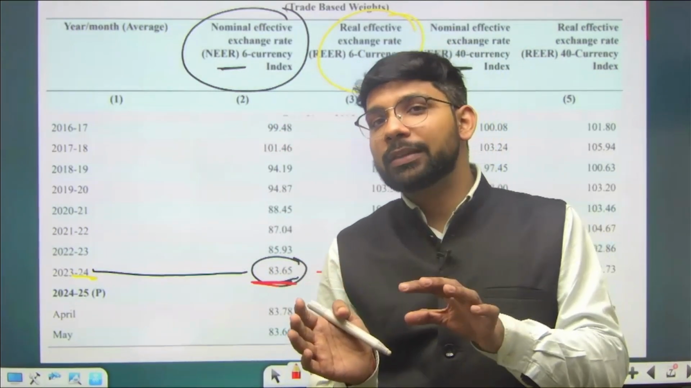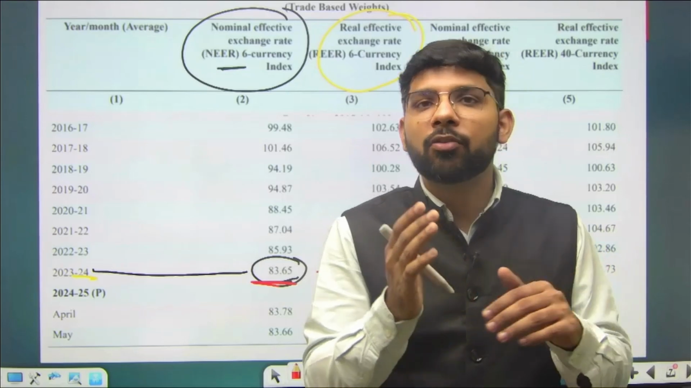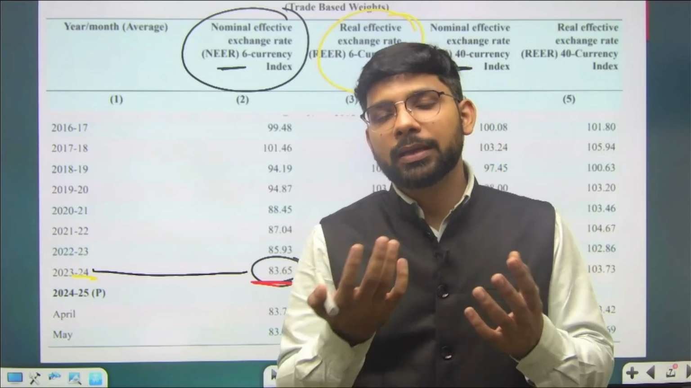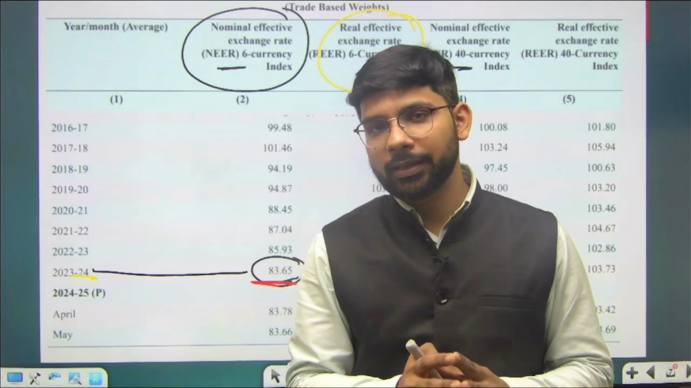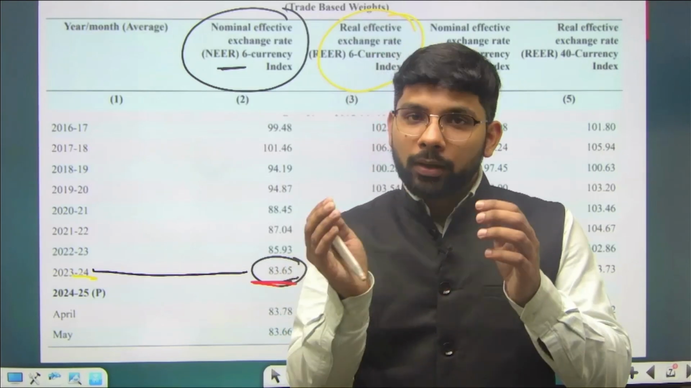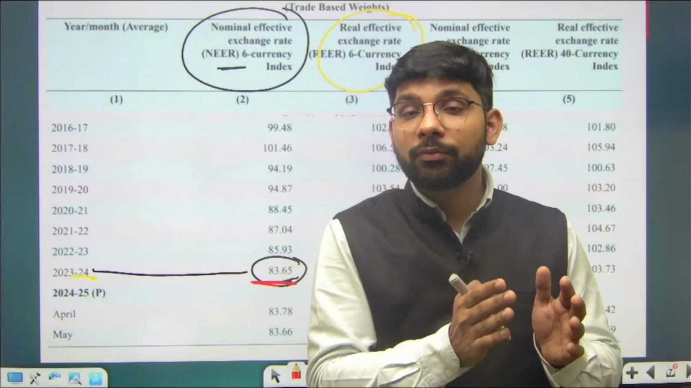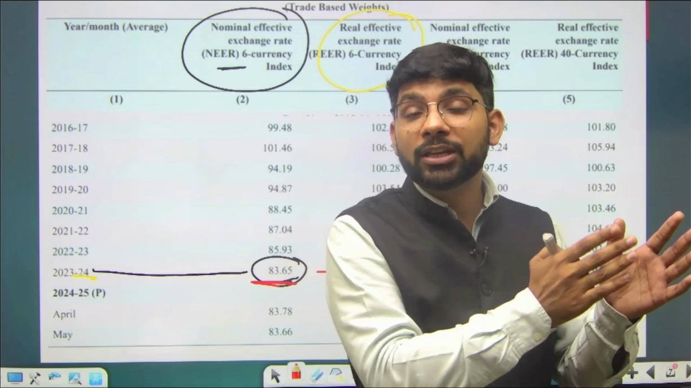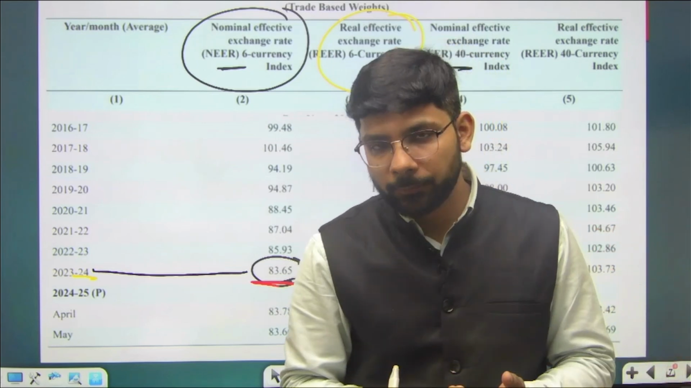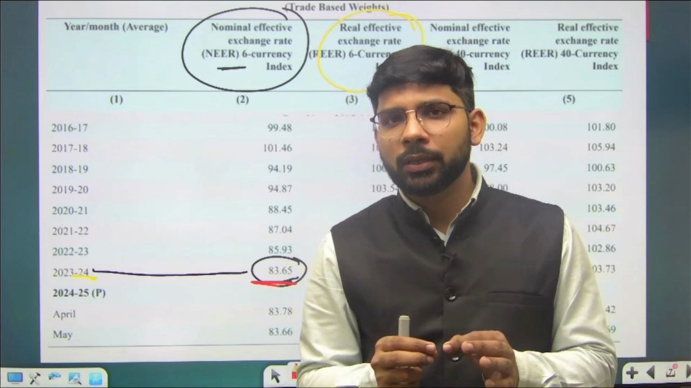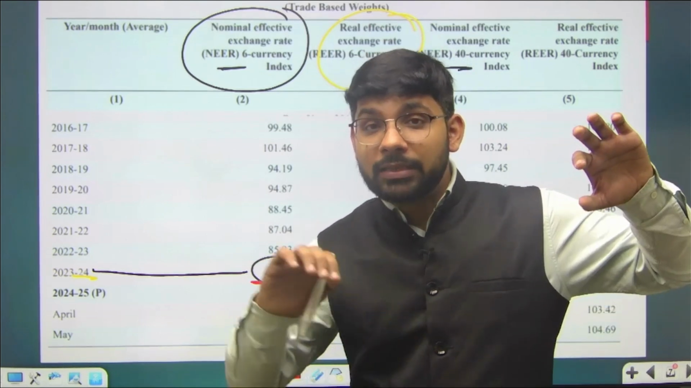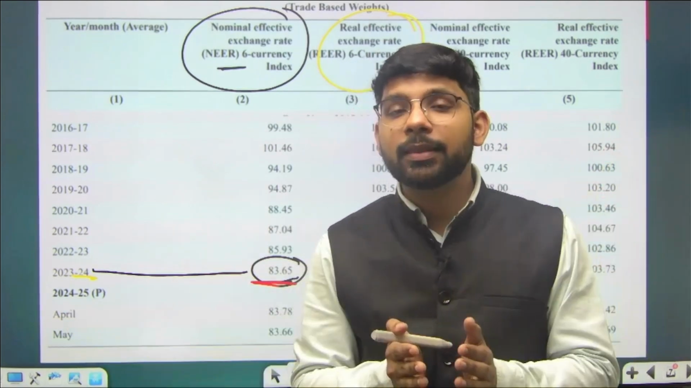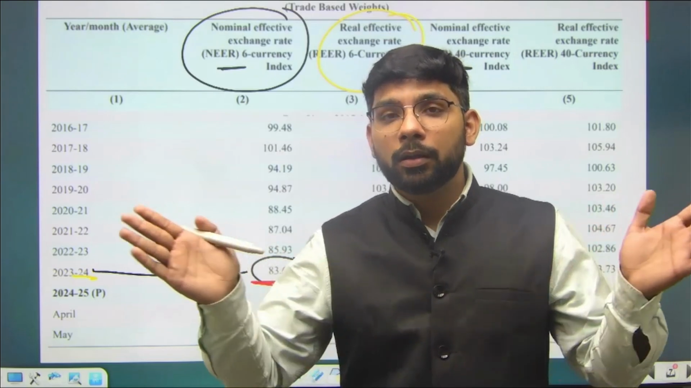So nominal effective exchange rate is the amount of money that is required to buy a basket of currencies, and this is an unadjusted weighted average. In the case of the REER, we are adjusting this with the inflation and we are getting the real effective exchange rate, the real rate. So in the case of inflation, if inflation is increasing in India and inflation is not increasing in the foreign country, then the NEER and REER will move in the opposite direction.